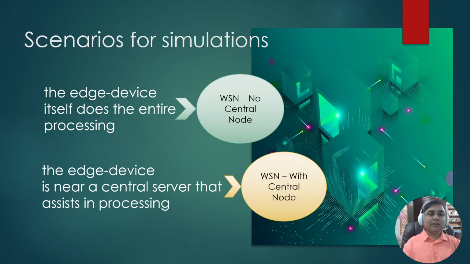One was where the edge device itself was doing the complete processing. We are calling this WSN with no central node in this research. And the other scenario where the edge device is near a central server that helps in processing, and we are calling this WSN with central node.